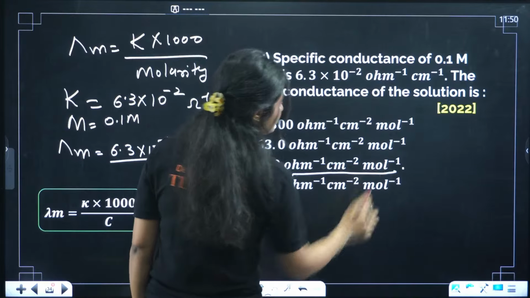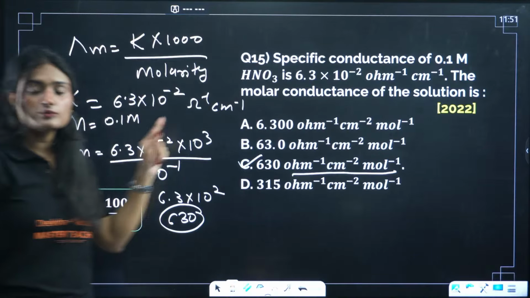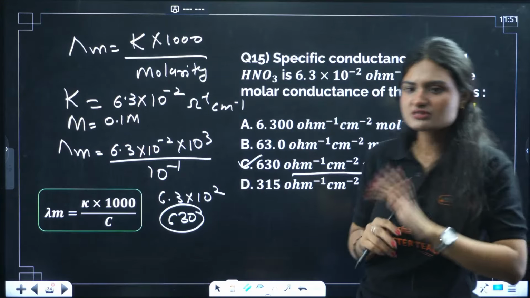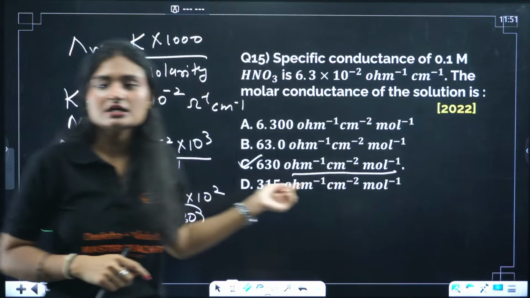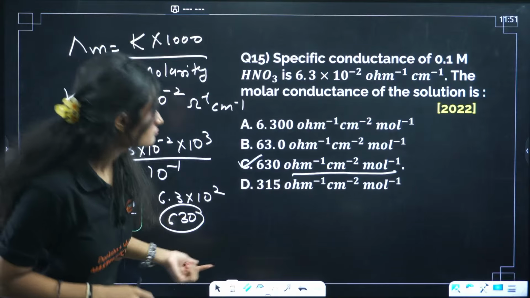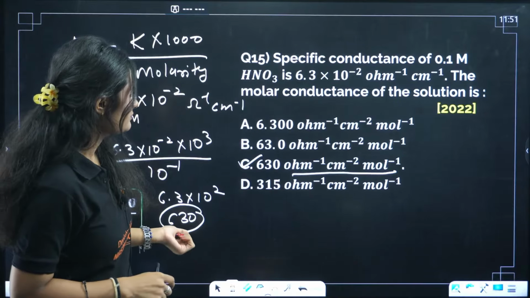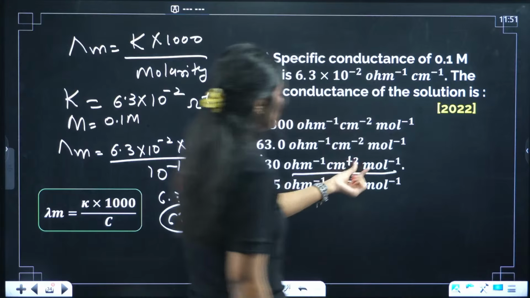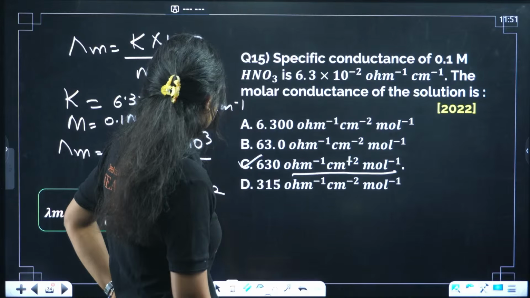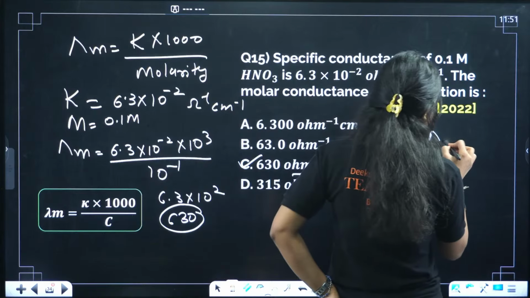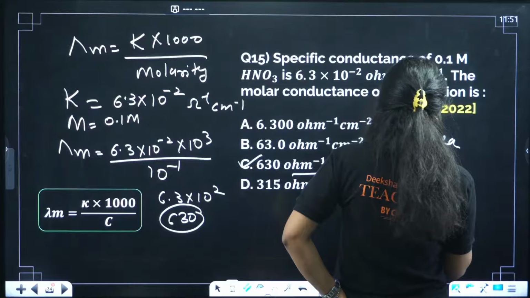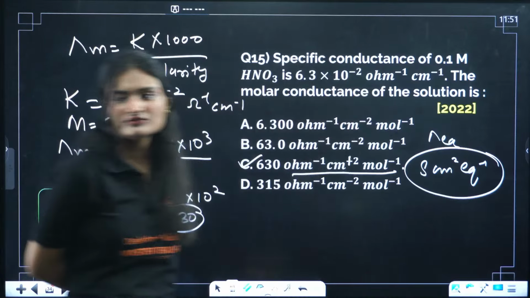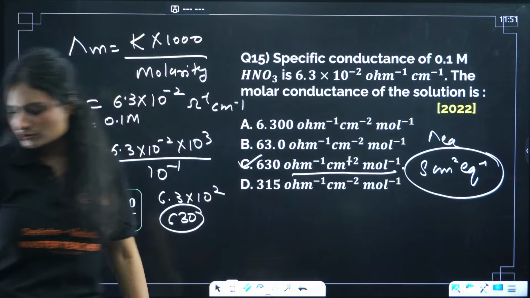The unit of molar conductance is ohm inverse centimeter square mole inverse. Remember it. Unit questions will come in like match the following. Sometimes they ask. And for equivalent conductance, it is Siemens centimeter square equivalent inverse. Siemens is ohm inverse, right? You know that. C.